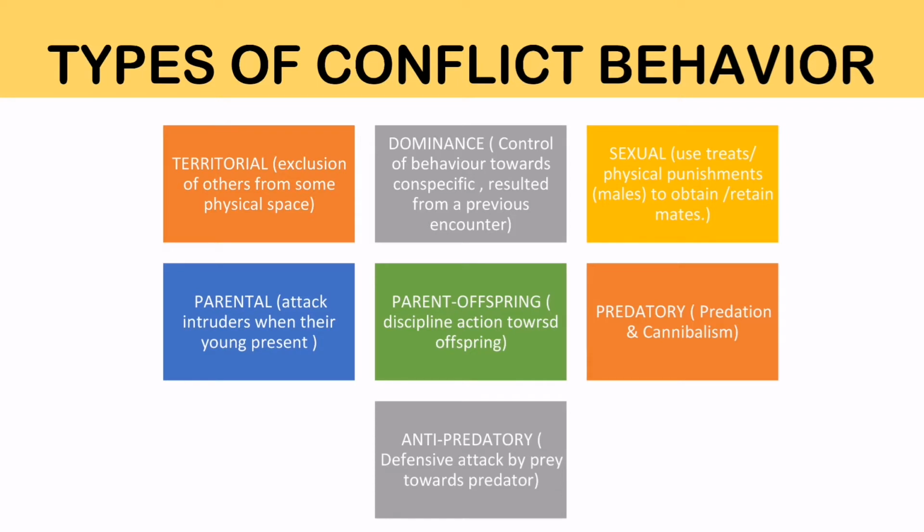There are several types of conflict behavior: territorial, dominance, sexual, parental, parent-offspring, predatory, and anti-predatory. Territorial is the exclusion of others from some physical space. Dominance is control of behavior towards conspecifics resulting from a previous encounter. Sexual is the use or threat of physical punishment to obtain or retain mates. Parental is attacking intruders when young are present. Parent-offspring is disciplinary action towards their offspring. Predatory is predation and cannibalism, while anti-predatory is defensive attack by prey towards a predator.